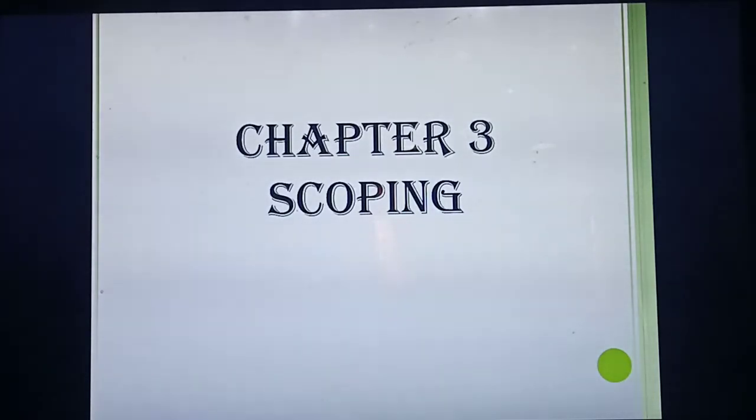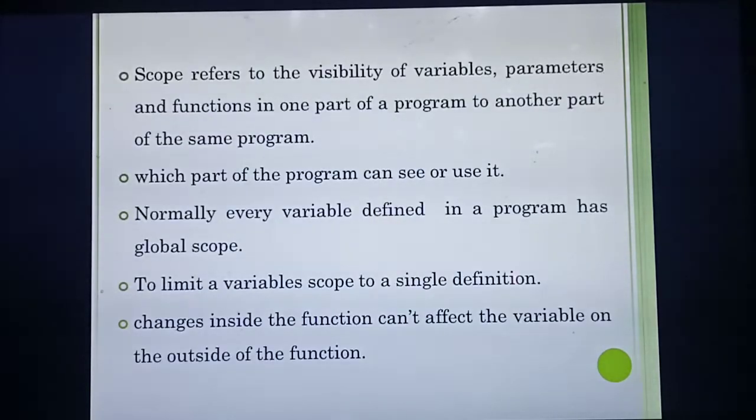Are you remembering about scope? What do you mean by scope? Scope is the accessibility of variables. That means in which part of the program you can see the variable. What are the types of scope you have studied? Local scope, global scope, function scope, enclosed scope, etc. You are going to study the same thing here also. So listen, in this slide, the first 2 points